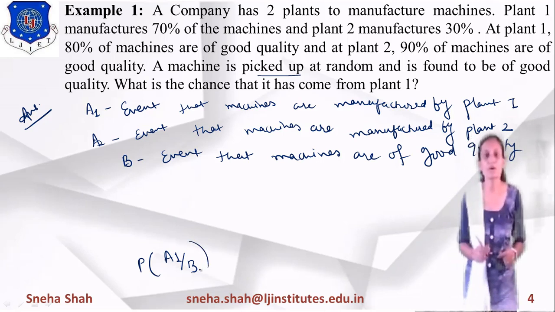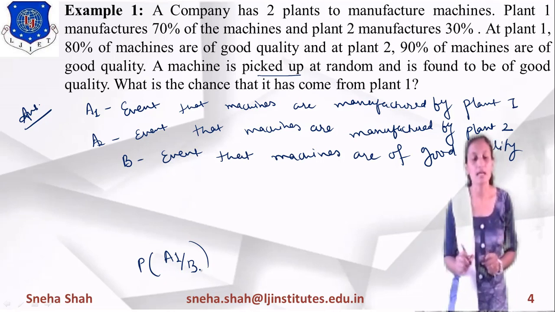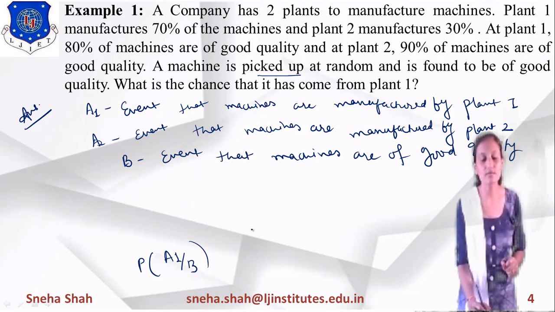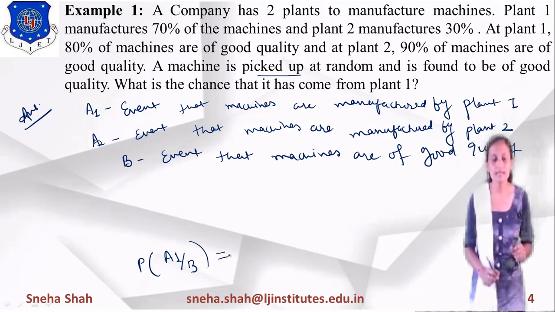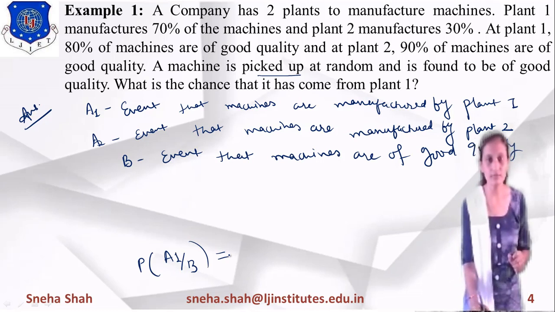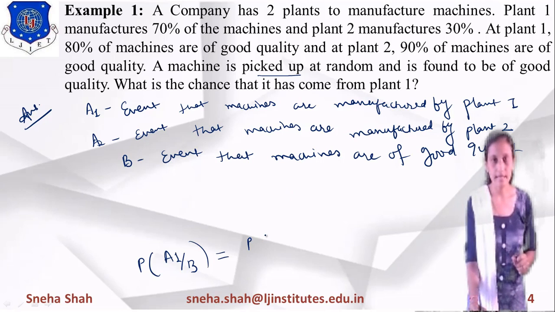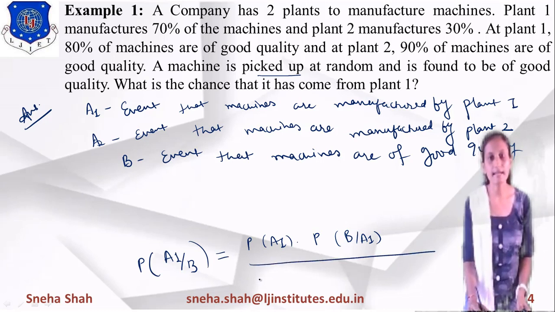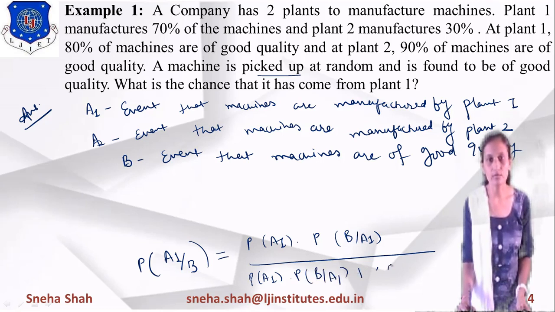So it will be defined as probability of A1 given B. If you want to find out this value, then what will be the equation by using Bayes rule? The equation is, if you want to find out probability of A1 given B, then the term will be probability of A1 into probability of B given A1 upon summation of these terms, right? So we'll write down like this: probability of A1 into probability of B given A1 plus probability of A2 into probability of B given A2.